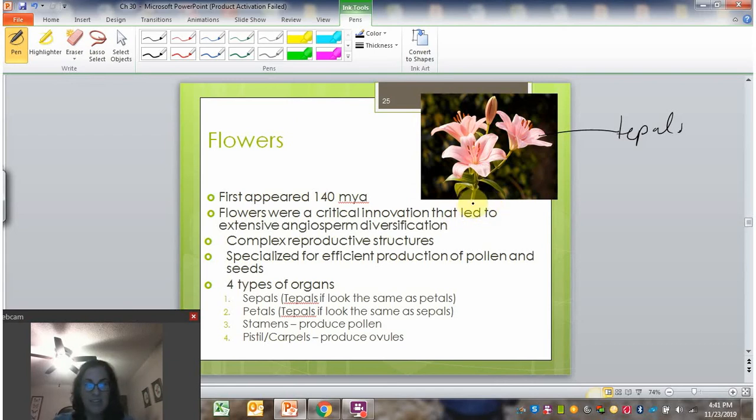It's really staining, or it gets on your fingers. And then the pistil/carpels, that's the female part in the lily. It's this central part that you may or may not be able to see. You can kind of see it at this angle, this one here. It's in the center of the stamens.